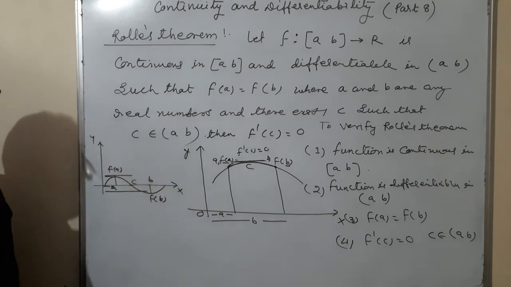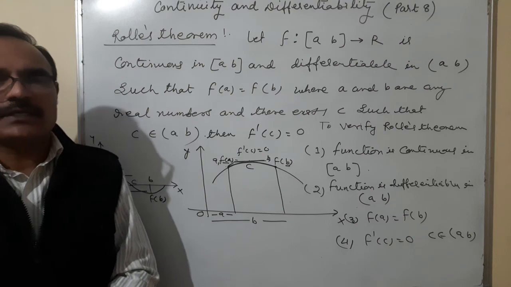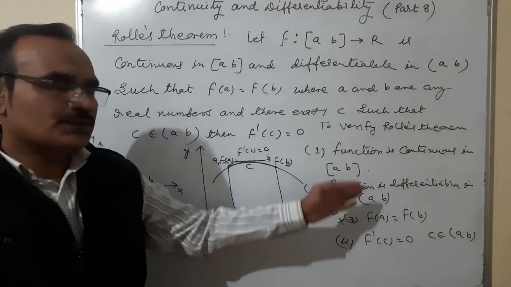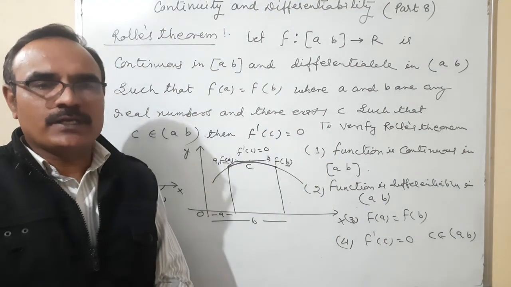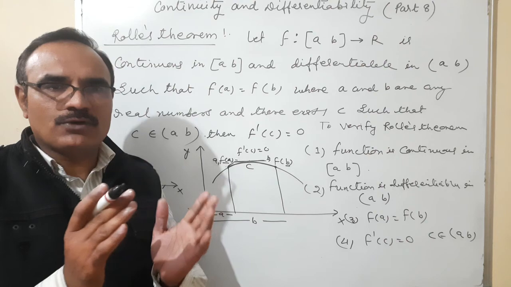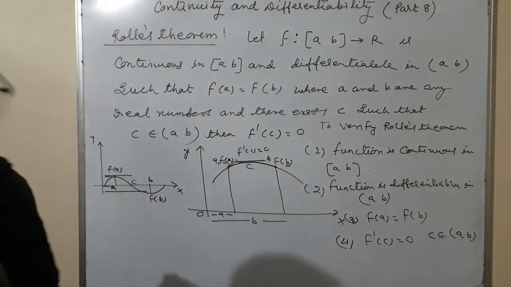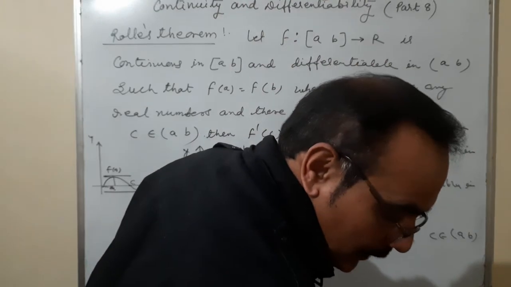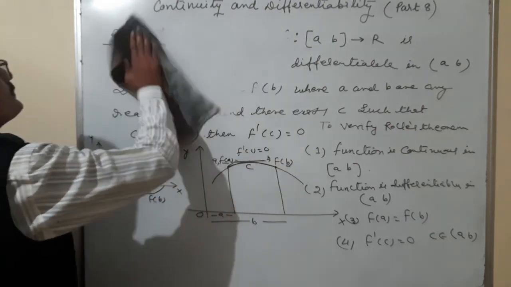So there are 2 conditions of it, and you will remember the working rule of it. When any function is given and when we are going to verify the Rolle's theorem, we have to verify by these 4 terms. Number 1 is continuous, second one is differentiable, third one is f of A is equal to f of B, and fourth one is f dash C is equal to 0. So one question I am taking from this exercise 5.8, and we are going to verify the Rolle's theorem.